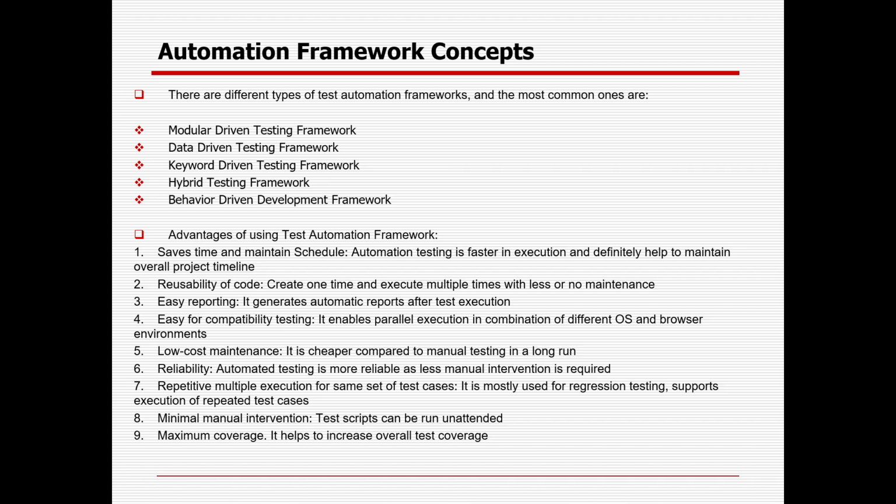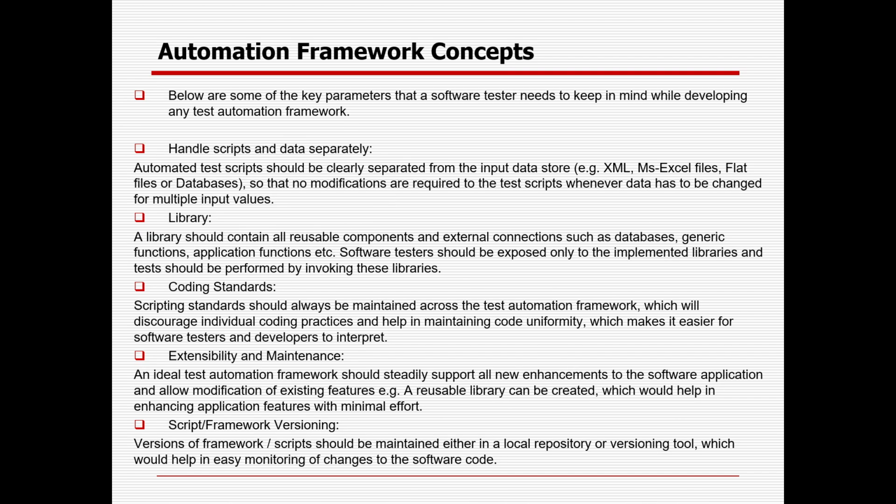Maximum coverage. In case you are testing manually, the same test case you can run for 2 or 3 or 5 different data combinations. But with automation you can run the same scenario with 50 or 100 combinations. You just need to do data-driven testing, where you vary the data and the same test case is executed with multiple data combinations. That is the way it will help you increase the overall test coverage for all your areas. So those are the different advantages a test automation framework has in the automation testing industry.